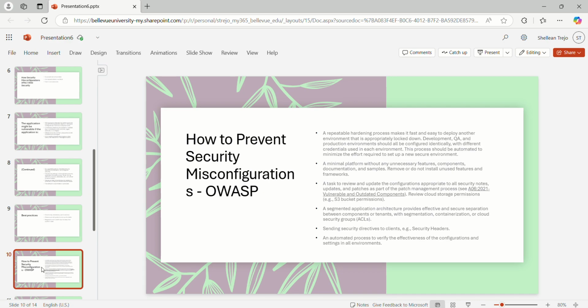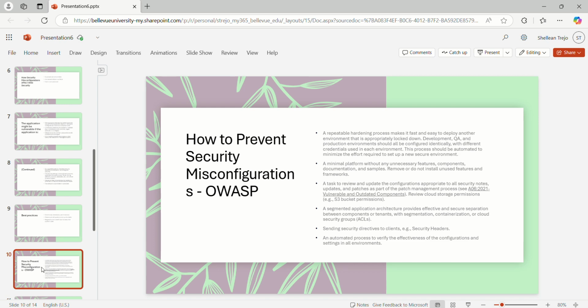A task to review and update the configurations appropriate to all security notes, updates, and patches as part of the patch management process. Review cloud storage permissions. A segmented application architecture provides effective and secure separation between components or tenants with segmentation, containerization, or cloud security groups, ACLs. Send security directives to clients, such as security headers. Use an automated process to verify the effectiveness of the configurations and settings in all environments.